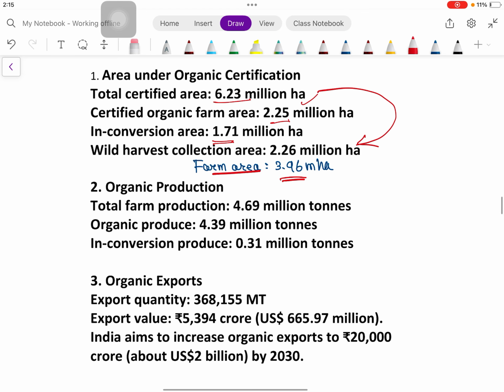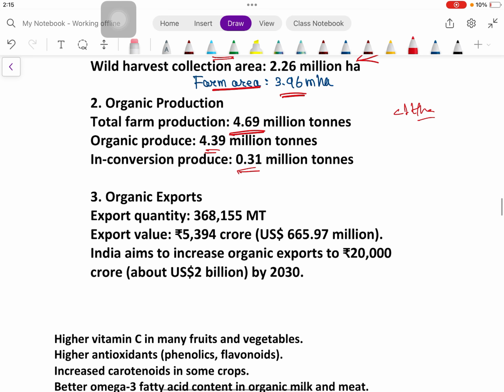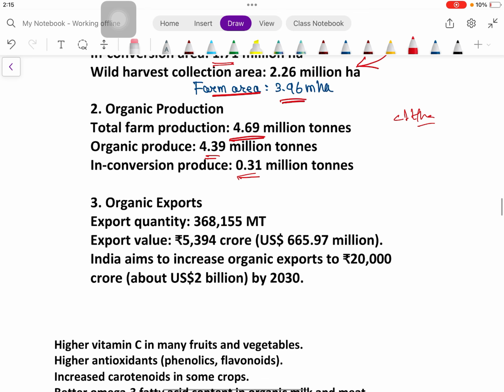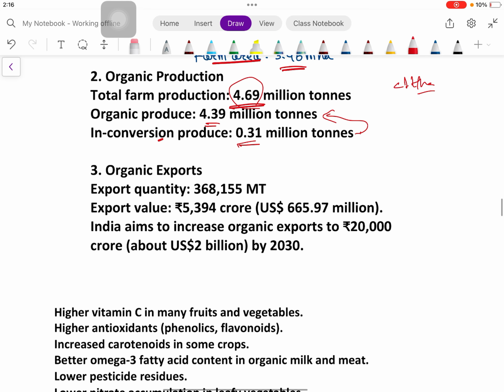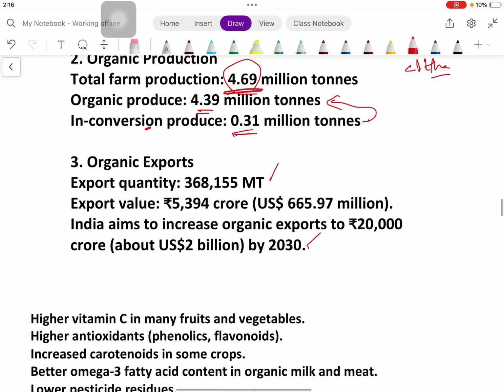Then organic production. The total certified area is 6.23 million hectare and production is 4.69 million ton. So we can say that the productivity is less than 1 ton per hectare. Then organic produce is 4.39 million ton, and in-conversion produce is 4.31 million ton. After 2 to 3 years, these in-conversion produce will become organic produce, and some more area will be converted. Then organic export. These are some of the data.